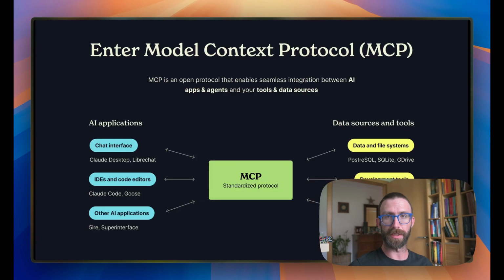MCP is an open protocol that standardizes how applications talk to LLMs and provide context to them so that LLMs can get access to functions and real-time data, something that wouldn't otherwise be possible using just their training data. So let's see the Apillon specific MCP server implementation up next.